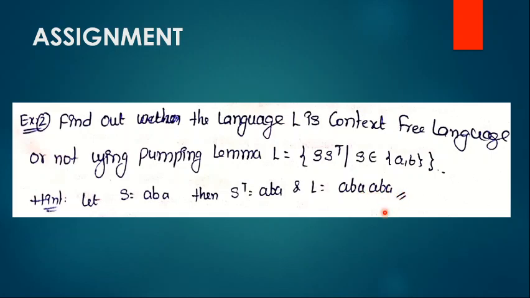Then we can pump U V power i, W X power i, and then Y. If the strings generated by this pumping lemma are accepted by the language, then we can say the language is context free, otherwise it is not a context free language. Thank you.